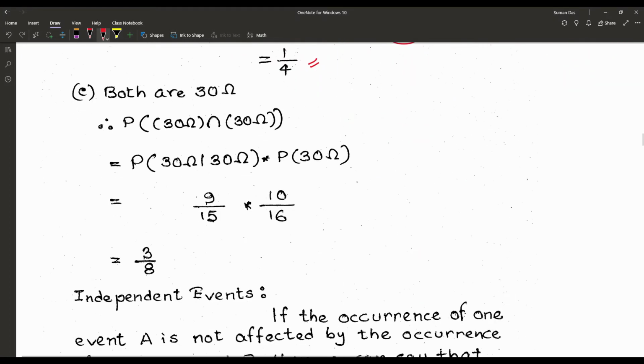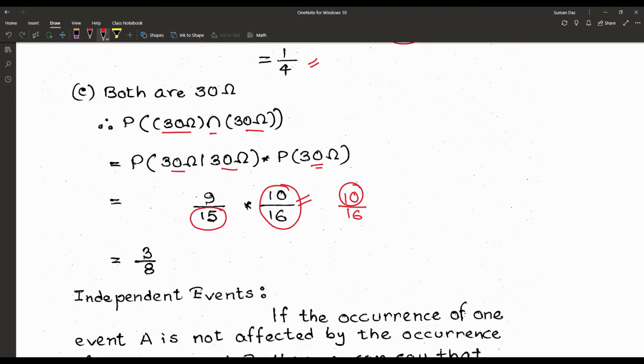The third case, both are 30 ohm. So that is P of 30 ohm and 30 ohm. So 30 ohm is the first event, 30 ohm is the second or the occurring event. So for the first, that is 10 by 16, because there were 16 resistors and 10 30 ohm resistors. So that is the first case into, now one resistor has been picked up.